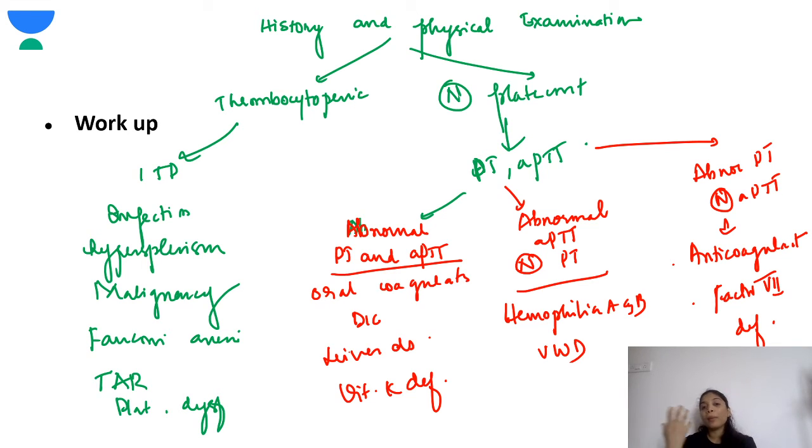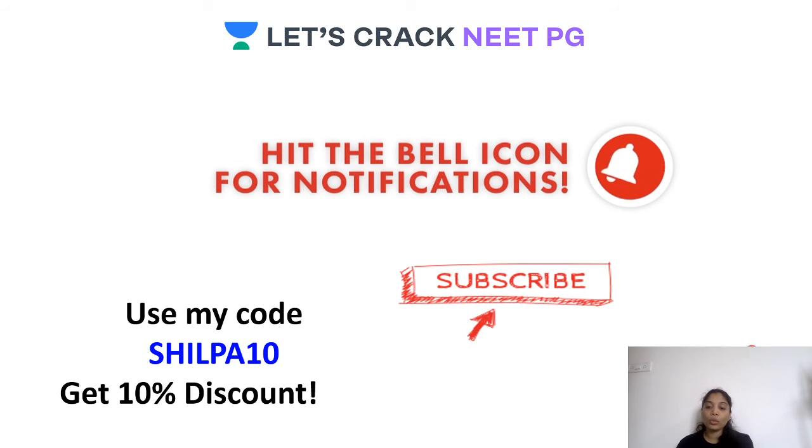While the platelet count is normal, but the PT and APTT are abnormal, then you have to grade based on both being abnormal or one being abnormal. So if both the PT and APTT are abnormal, it could be because the child is on oral anticoagulants, DIC, liver disease, or because of vitamin K deficiency. If there is abnormal APTT and a normal PT, then it could be because of hemophilia A and B, or von Willebrand disease. While an abnormal prothrombin time and a normal APTT will give you a clue of anticoagulants.